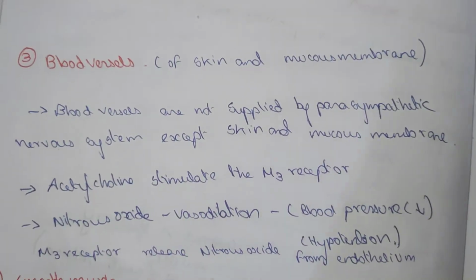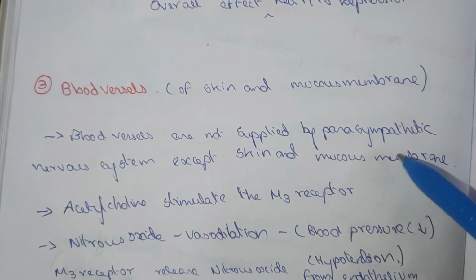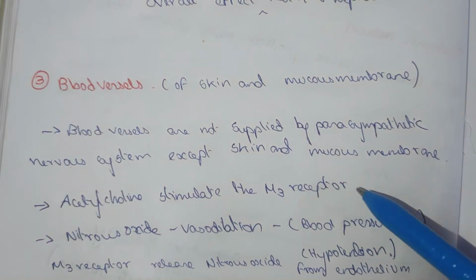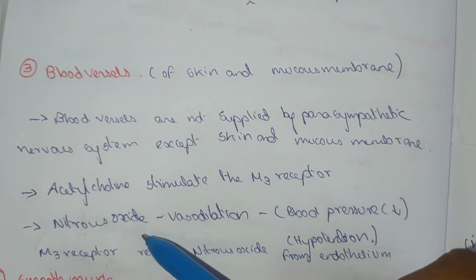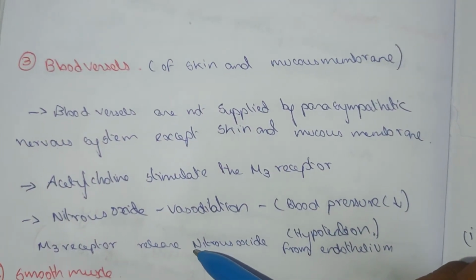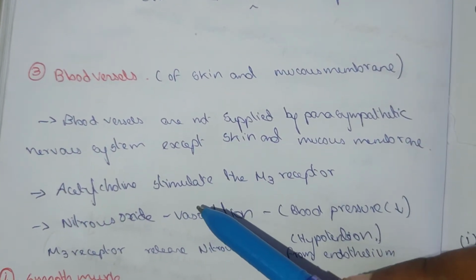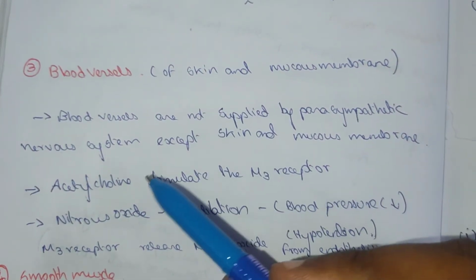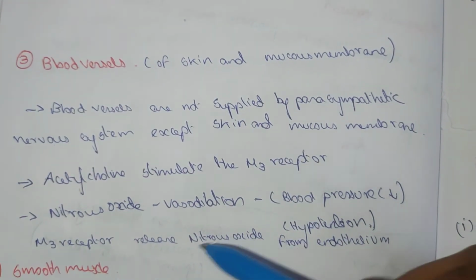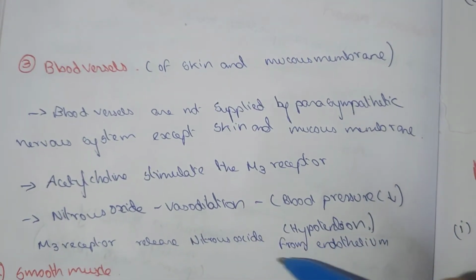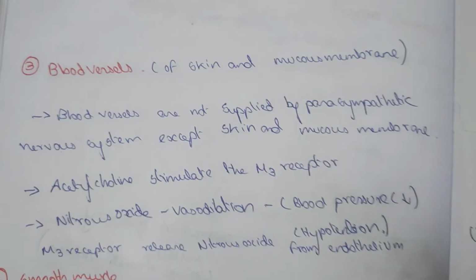Blood vessels of the skin and the mucous membrane. The blood vessels are not supplied by the parasympathetic nervous system except in the skin and mucous membrane. The acetylcholine stimulates the M3 receptor present in the blood vessels. This stimulation releases nitric oxide, and this nitric oxide helps in vasodilation, so there is a reduction in blood pressure.